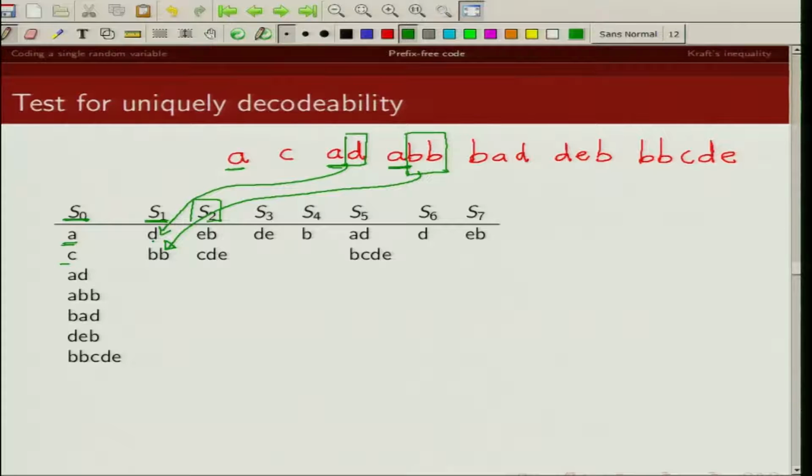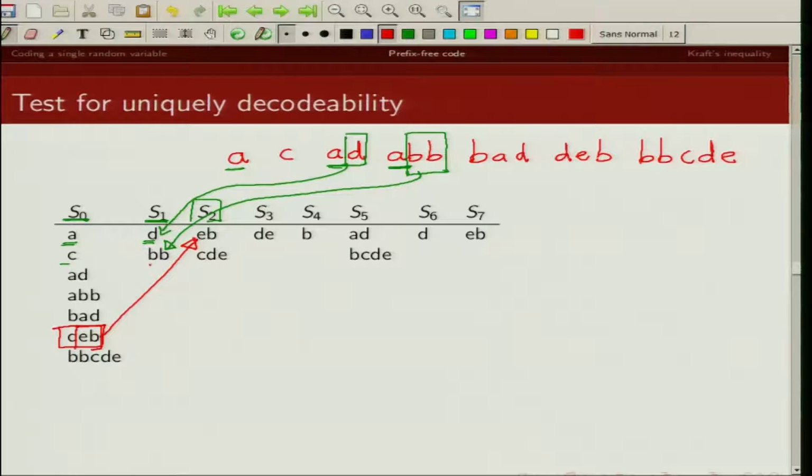Now look at code words in S1. D. Do we have any code word here which has D as its prefix? The answer is yes, and that's this code word. So then what will we do? We will remove this prefix and we will put this suffix in set S2. Any other code words in S0 which are starting with D?